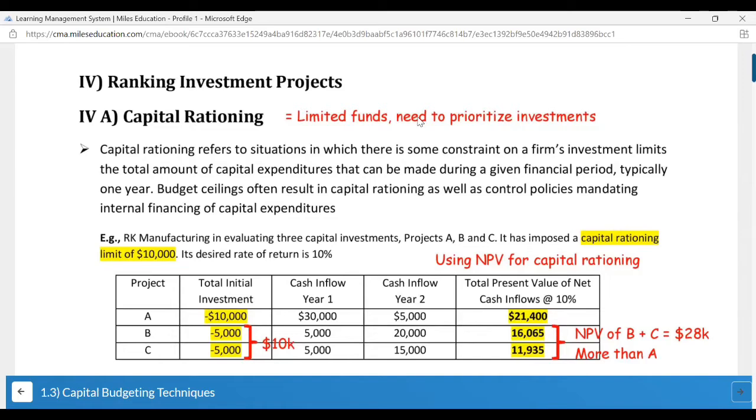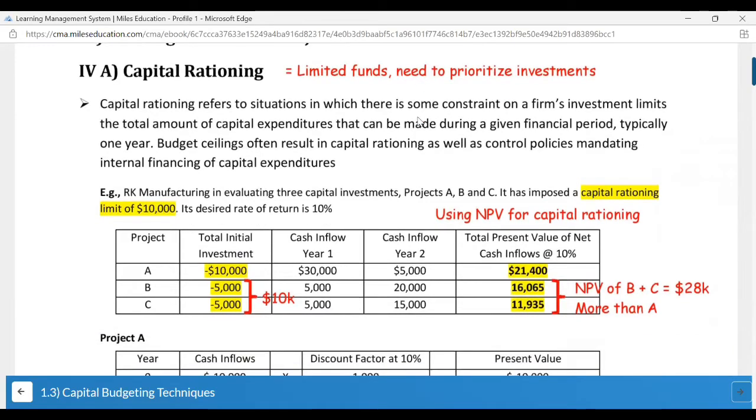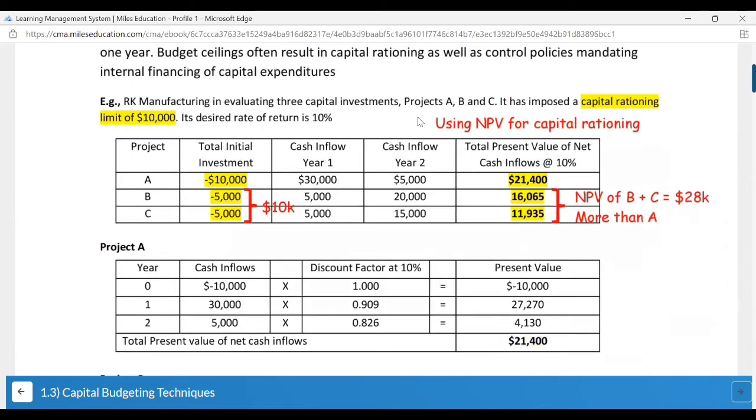Capital rationing, as I mentioned, limited funds need to prioritize investment. So on what criteria are you going to prioritize? We did see what is about profitability index. Then you have your NPV IRR calculation previously, which we use for profitability index, the values which are there. So the accumulation of all the cash inflows, discounted cash inflows and so on. So let us understand from this sum.